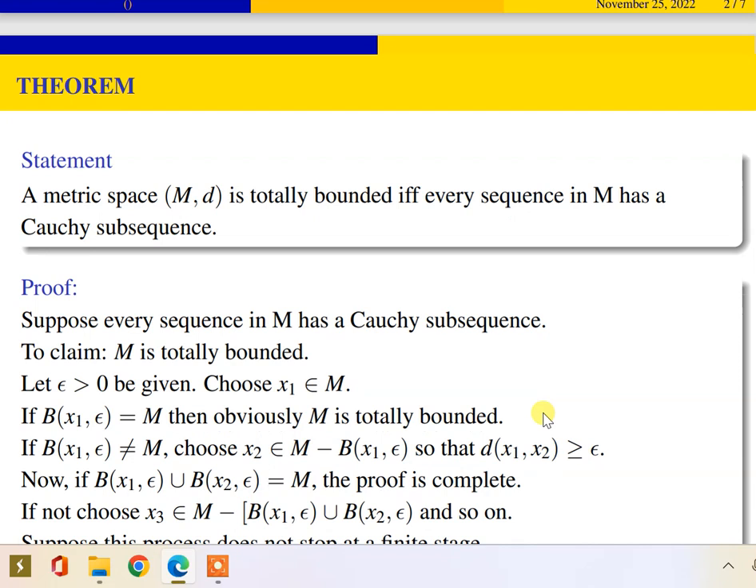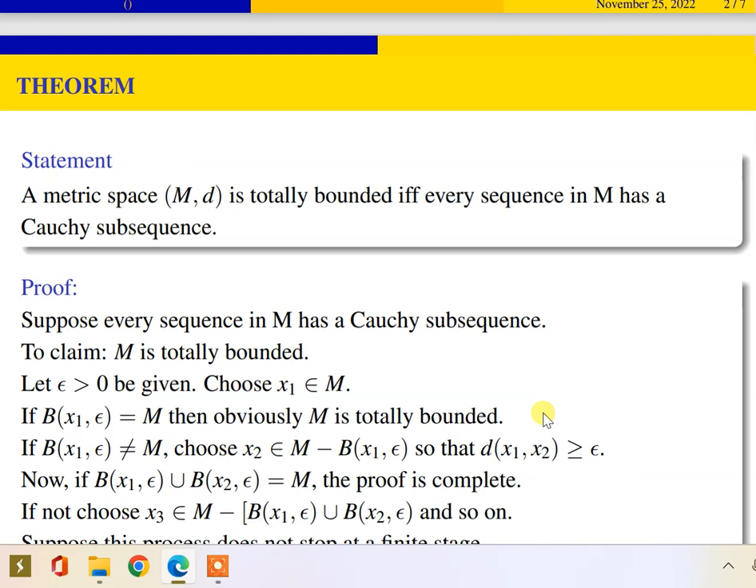Now, suppose every sequence in M has a Cauchy subsequence. Just now we saw the definition of subsequence. What is a Cauchy sequence? A sequence xn is said to be a Cauchy sequence if for every epsilon there exists a positive integer m such that the distance between xn and xm is strictly less than epsilon for all n greater than or equal to m. That is, the distance between any two elements in the sequence becomes arbitrarily small. Then the sequence is said to be a Cauchy sequence.